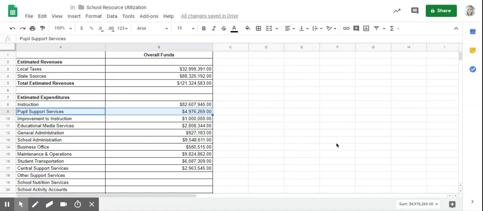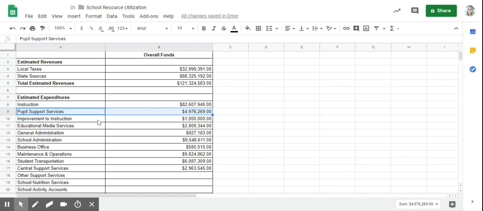For my school resource allocation project, I decided to use the Whitfield County school budget. There are 22 schools in our school district. So for my scenario for this project, Whitfield County wanted to add new instructional coaches, which means we have 22 schools, so that is 22 new employees that we need to add. That roughly costs around $75,000 per employee. So I had to make some changes to my budget.